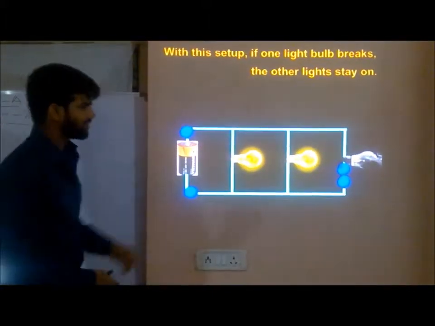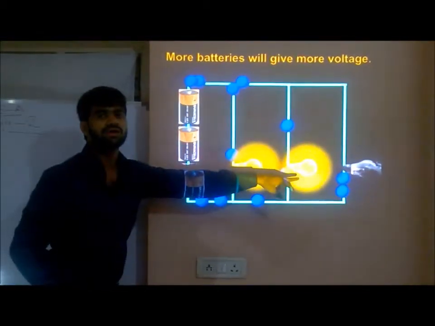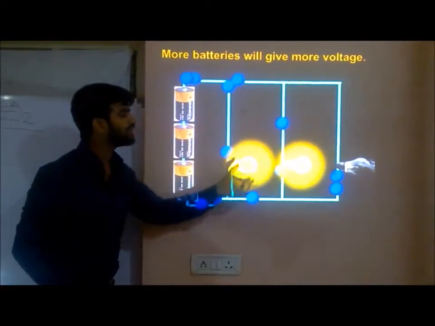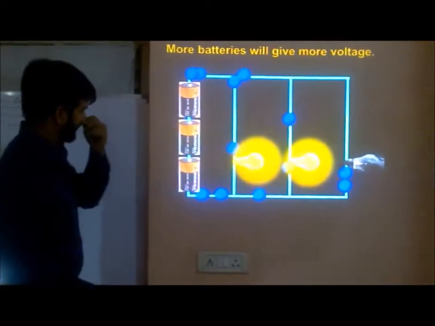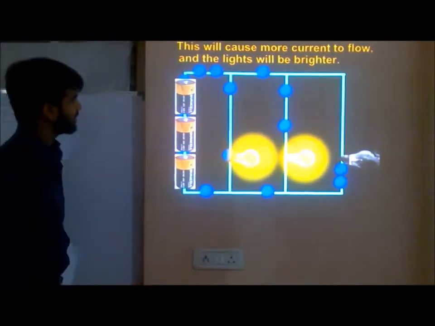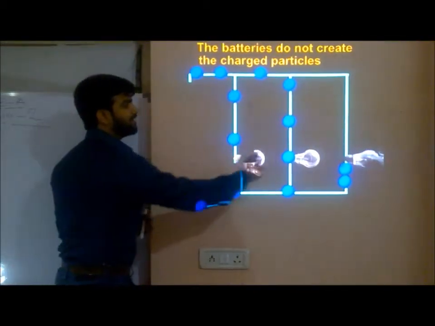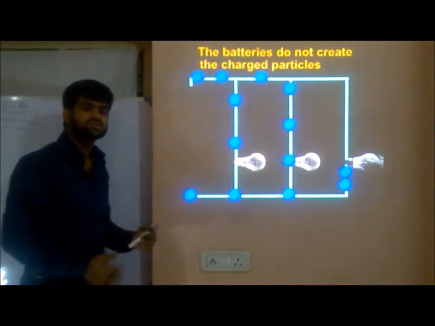Next slide. As I am giving more voltage, more current is going. As the current is going more, lights are glowing. Next slide. You can check it out. Brighter, more brighter. Next slide. Here, as I am removing the battery, what is happening? All of a sudden everything is shut down. No flow, no glowing of bulb.